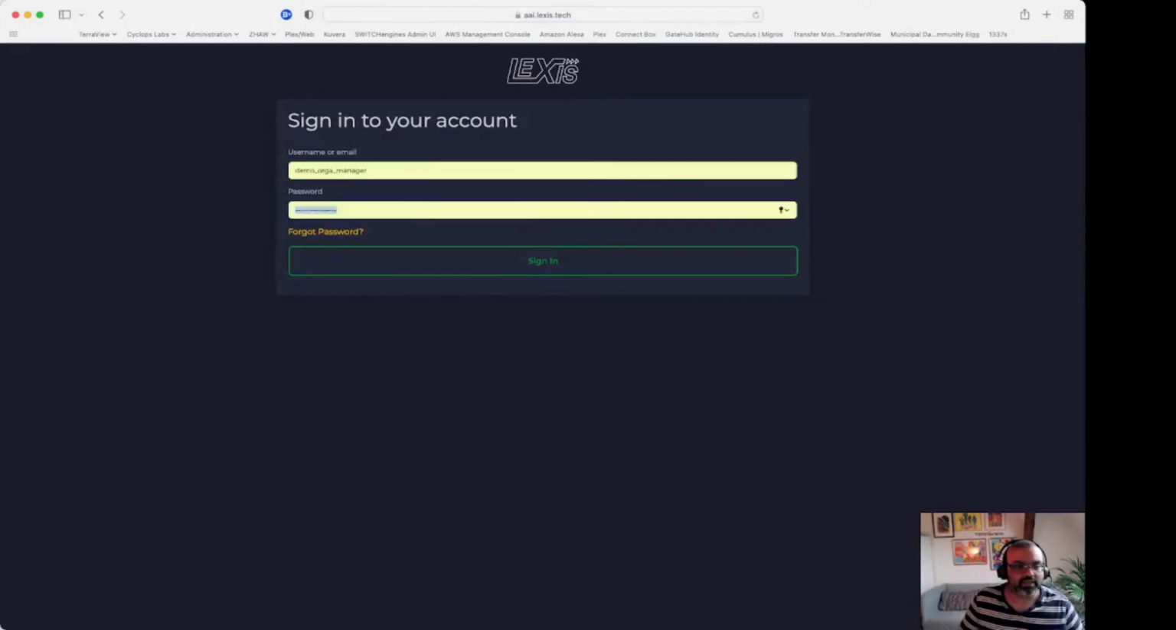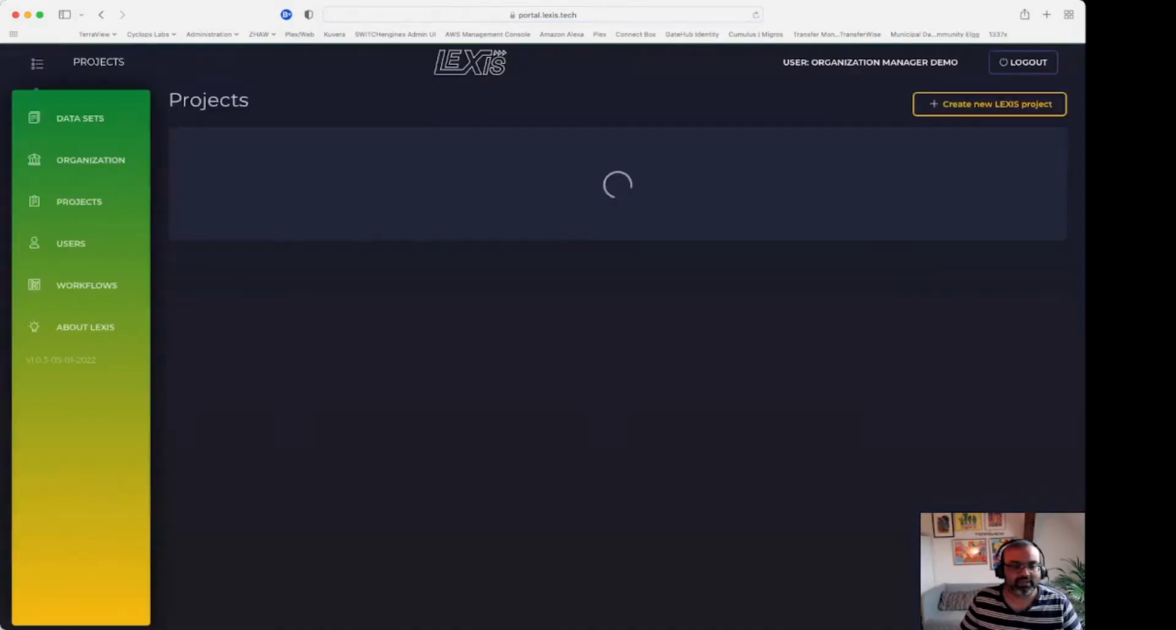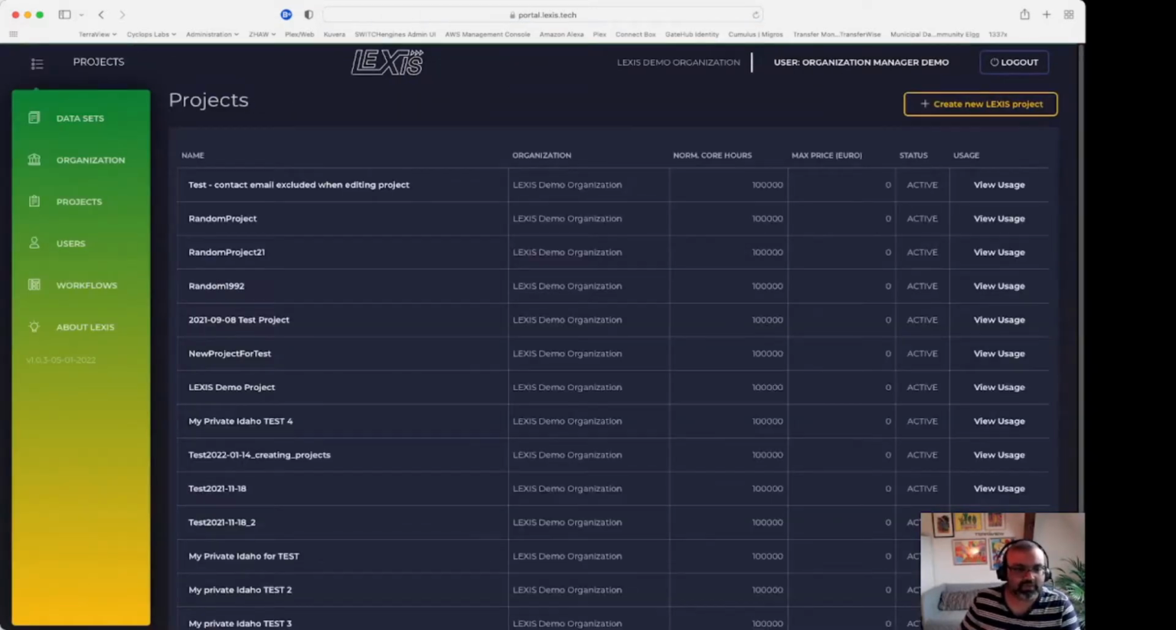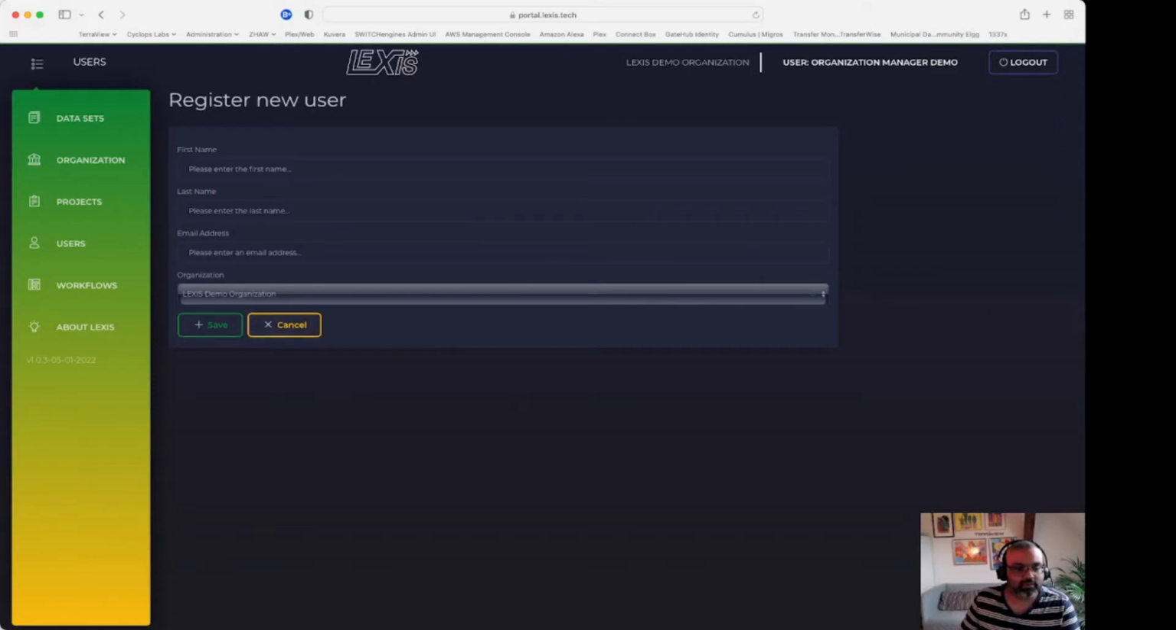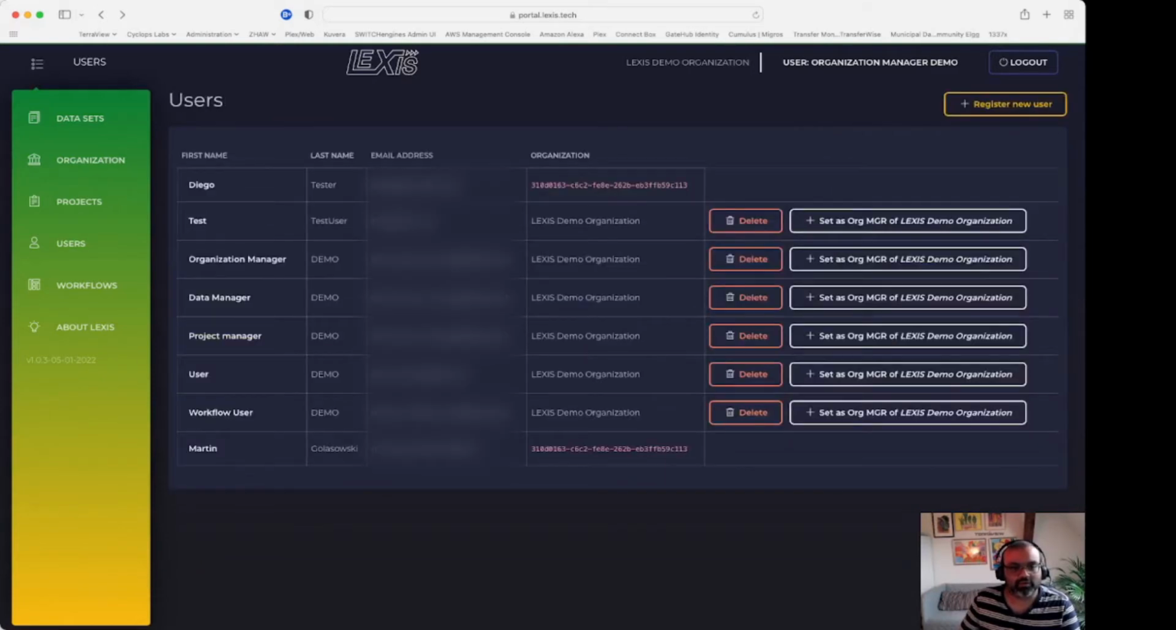I'm going to log in as a demo organization manager who has the widest range of possible functions. The most crucial ones are concerning the user and the role management. So as a LEXIS organization manager, it is possible for me to invite a new user to belong to my organization. Once such a user belongs to me, to my group, then it is also possible for me to permit that user group to become the organization manager for this current organization.